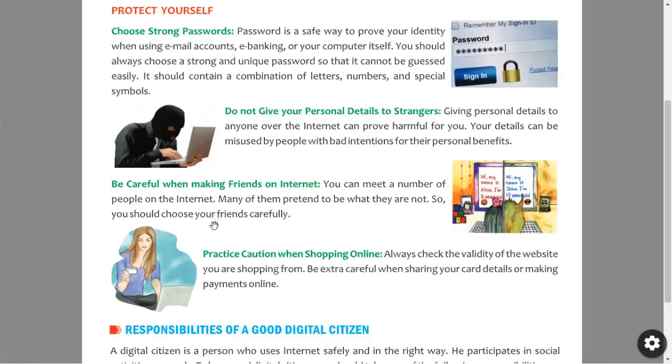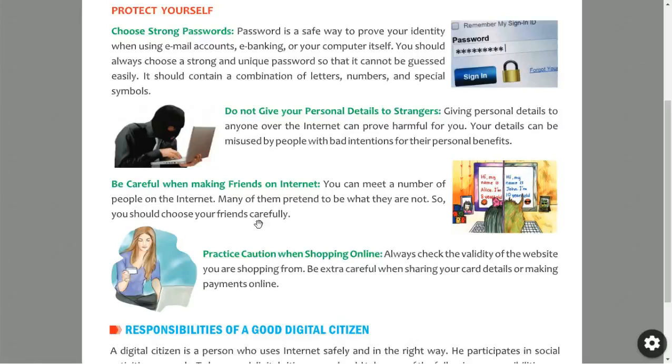So you should choose your friends carefully. While choosing friends, we have to be careful, because they may misuse our information, our account details, our mobile numbers, or mail IDs. Anything may happen over the internet. We should not believe the people. Even if you know the person, don't just believe on the internet.